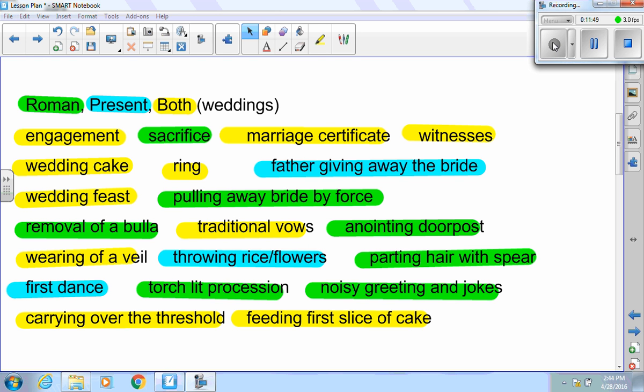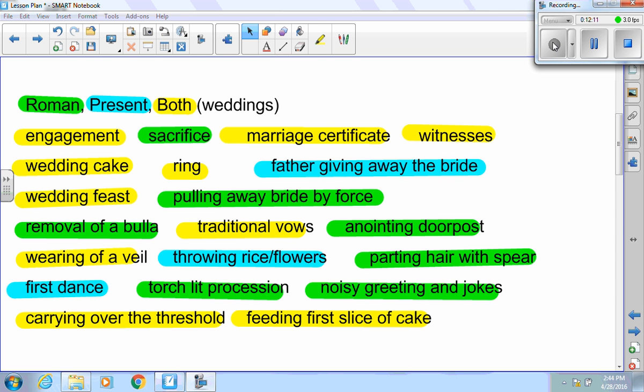All of the greens are only Roman. Sacrifices, well, that's arguable. A man has to sacrifice his entire life when he gets married today, but I guess they're not counting that. Pulling away the bride by force, again, that's just Roman. Removal of a bulla. I don't even know what a bulla is in present day, so I'm pretty sure we don't use those today.